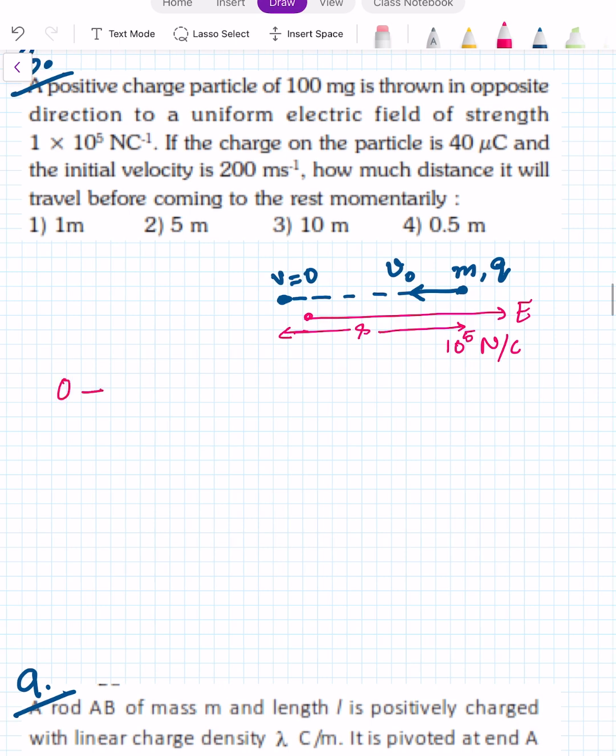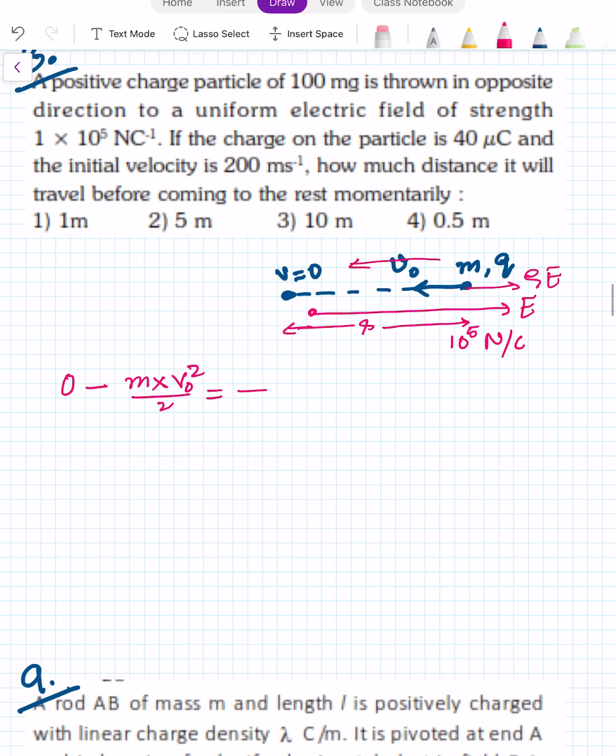Final kinetic energy minus initial kinetic energy, mv naught square by 2, equal to the work done by the electric force, as the only force is electric force. Electric force is acting in this direction, QE, but displacement is this way, opposite. So the work done by the electric force is minus QE into S. S we have to find.